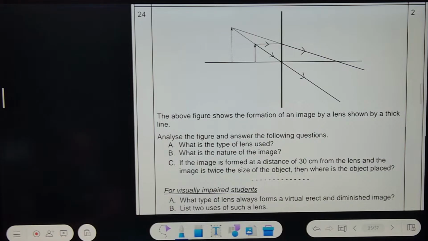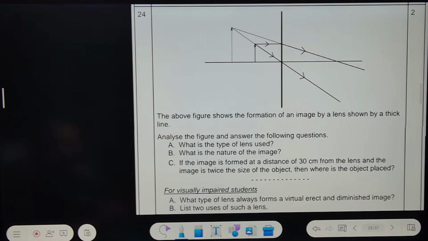Can you make the diagram for this lens? Anyone? Obviously, yes. If the image formed is magnified, it is going to be a convex lens.